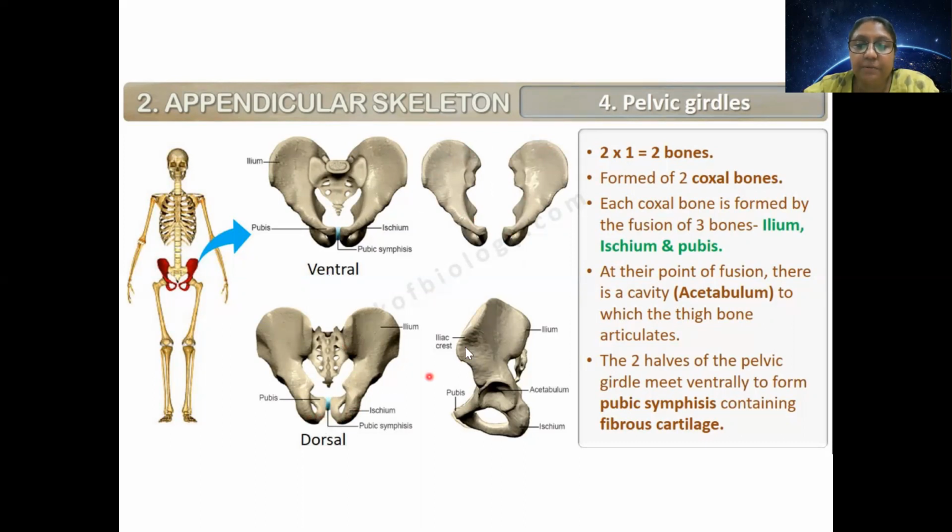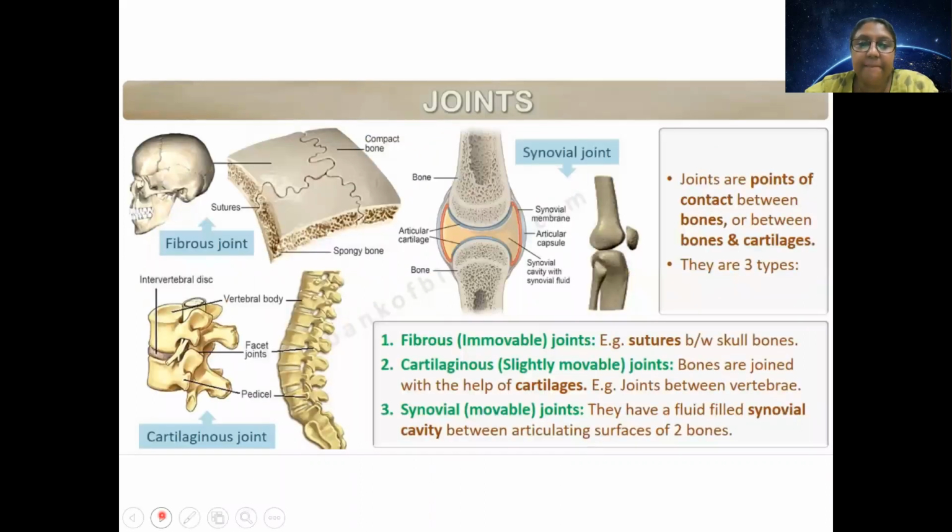So I want you people to have a look. Upper part is called ilium, this part is ischium, this is pubis, and can you see this cavity? This is the acetabulum. But it is very difficult to detach femur from the body. Hands you can easily detach, but legs are very difficult to detach. Okay, so this is about the skeletal system.